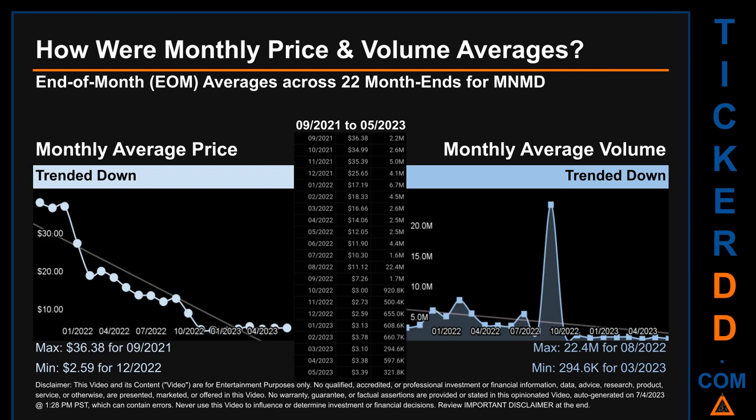The maximum end-of-month average price was $36.38 for 09/2021 while the minimum was $2.59 for 12/2020. Looking at volume, 08/2022 and 03/2023 respectively saw the highest and lowest monthly average volume at 22.4 million and 294.6 thousand.